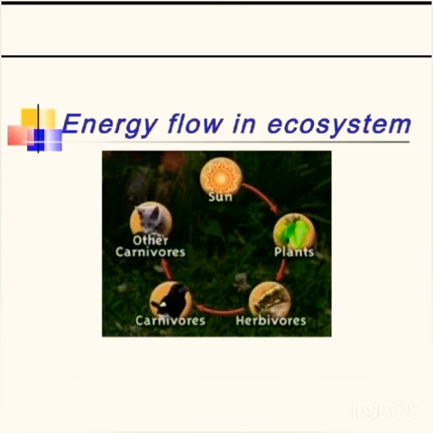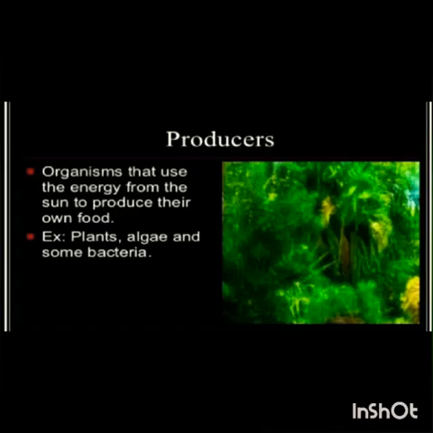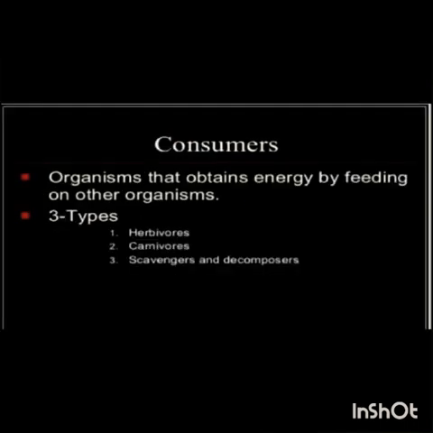Apex or top consumer, carnivores. For example, tiger, lion, etc. These consumers use herbivores and carnivores as their food. No other animal feeds on top consumers. Next is omnivores, mixed consumers. For example, human, bear, etc. They feed on herbivores and carnivores.